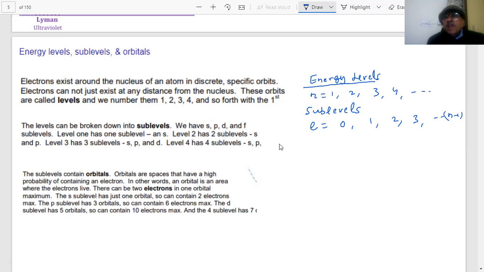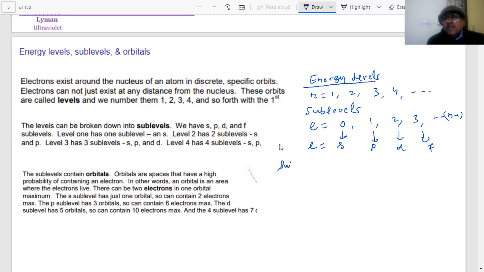If l is 0, this is called the s orbital. When l is 1, it is called the p orbital, then the d orbital, then the f orbital, and so on.